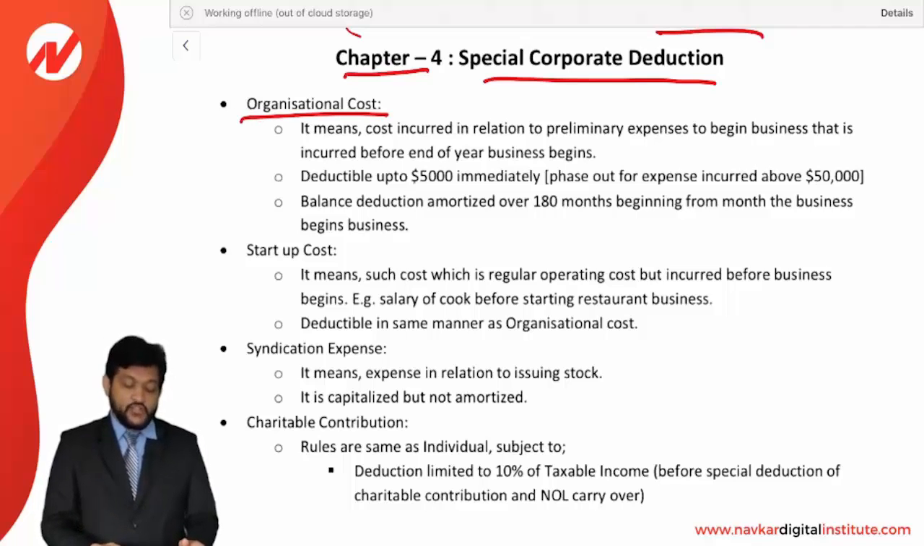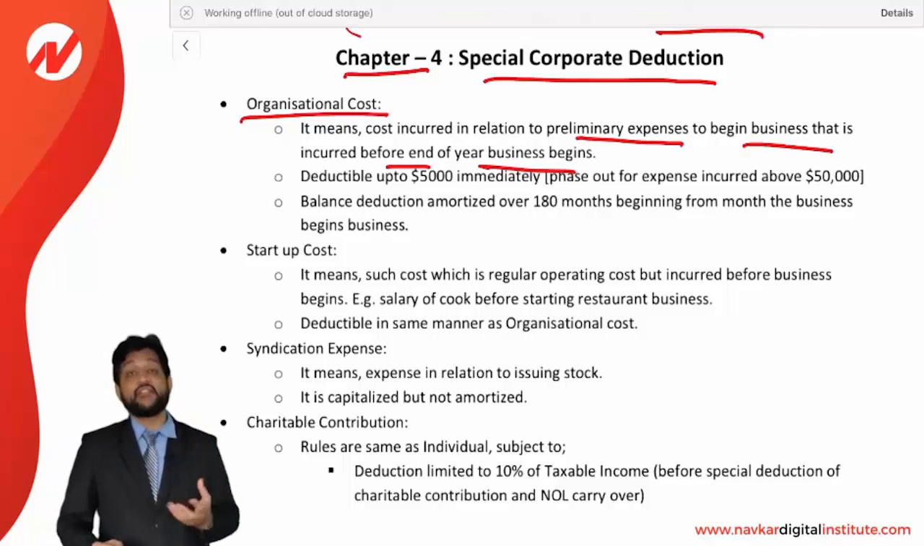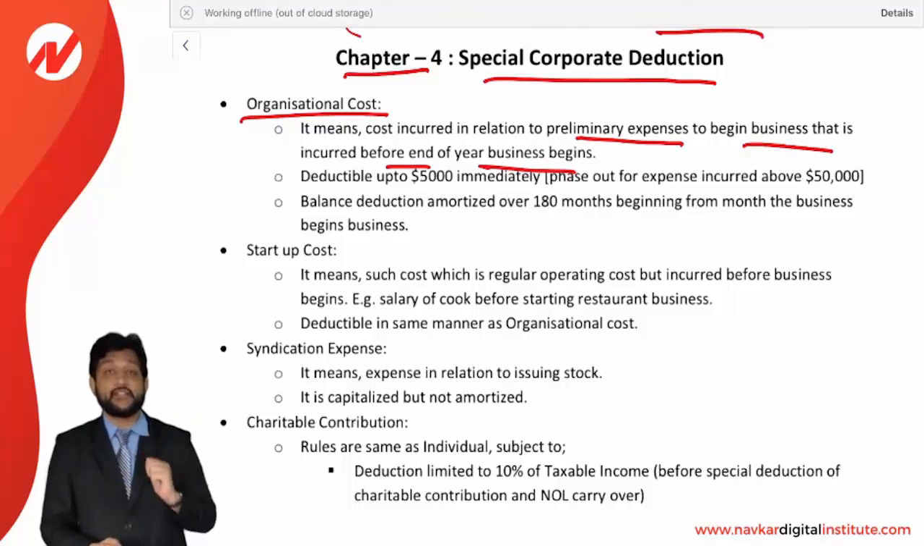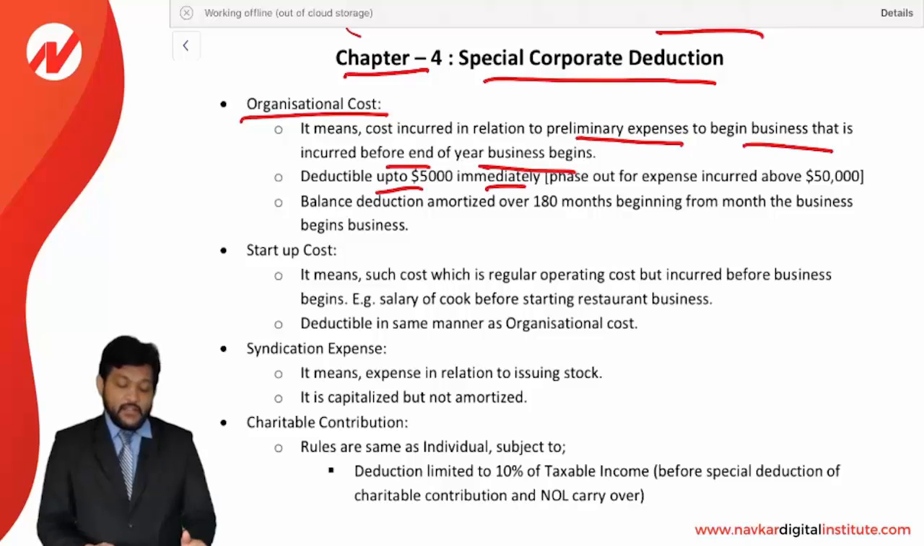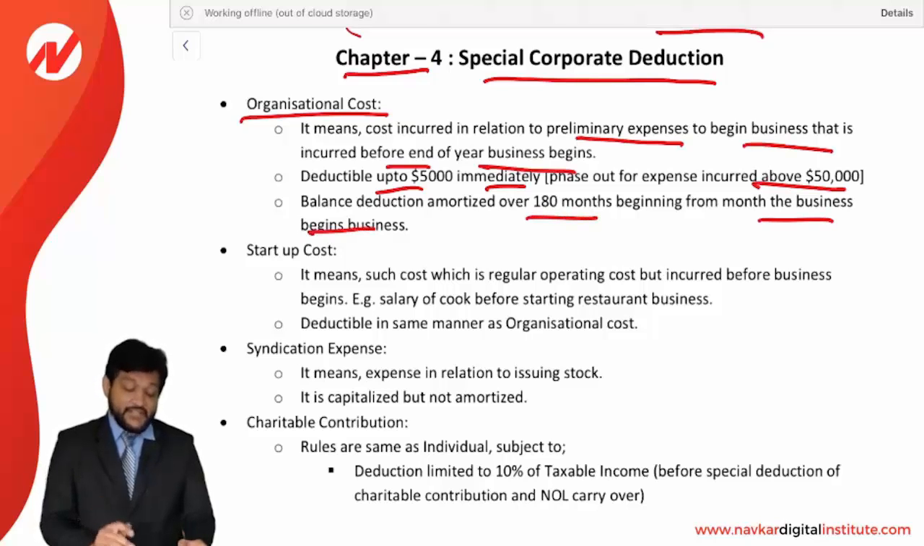Organization cost means a cost incurred in relation to preliminary expenses to begin the business, incurred before the end of the year in which business begins. We can say organization cost is equal to preliminary expenses. So how will it be deductible? Deductible up to 5,000 immediately. Phase out for expenses incurred above 50,000, and the balance is amortized over 180 months beginning from the month the business begins.